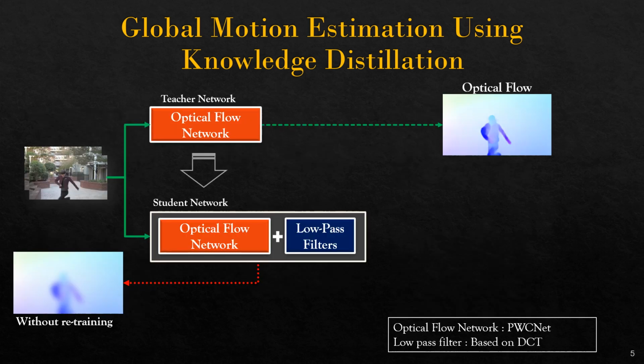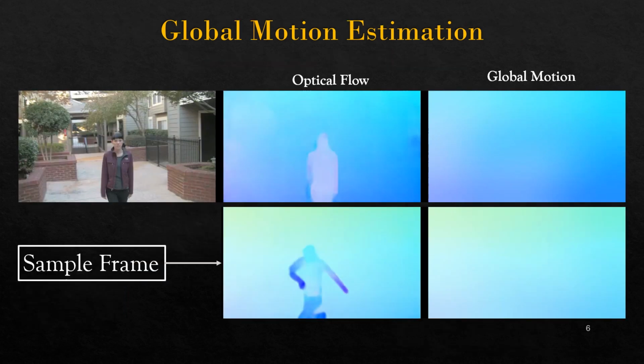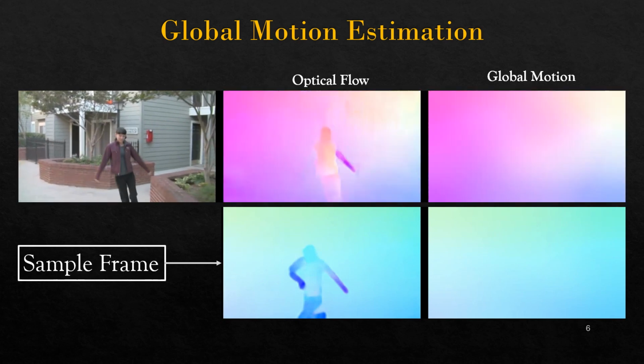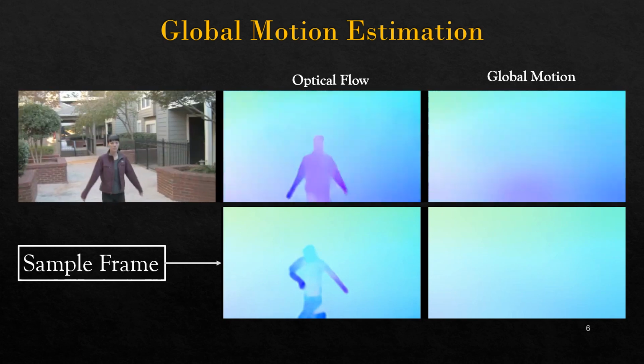Now let's get into the distillation process. As a first step towards producing smooth global motion, we introduce a set of low-pass filters into the original optical flow network. However, without any further training, this network would simply produce a blurred version of the original optical flow, which is undesirable. Now, as the second step, we train the student network using a robust loss between optical flow and the predicted global motion. In this two-pronged approach, the low-pass filters force the predicted flow to be smooth, and the robust loss ensures that the global motion ignores outliers like moving objects. This is a sample output from the global flow network. One can see that it has learned to produce the smooth background motion by eliminating the moving objects.